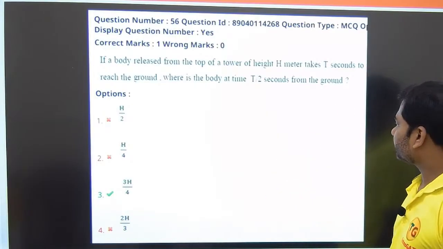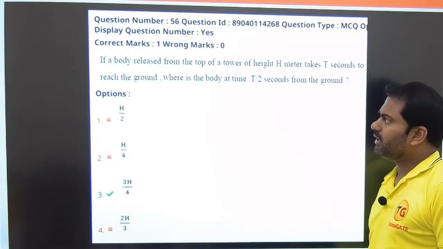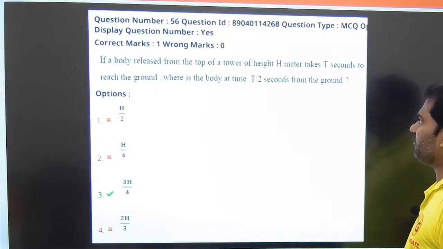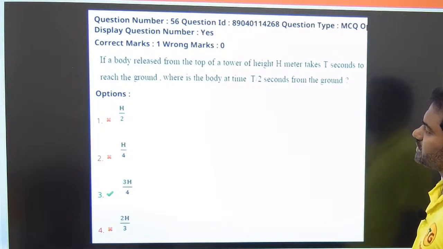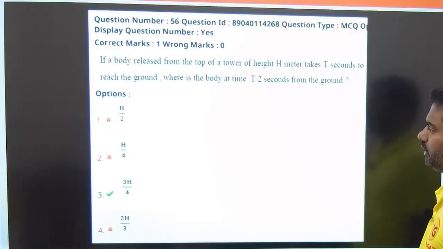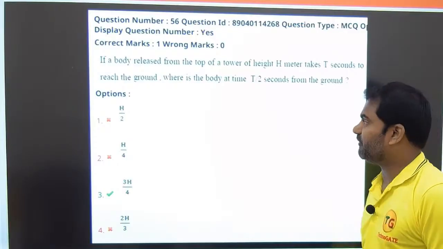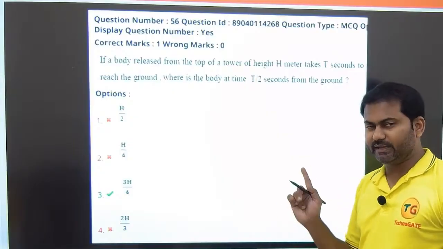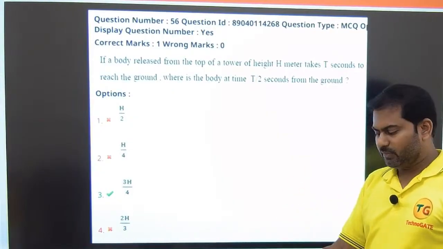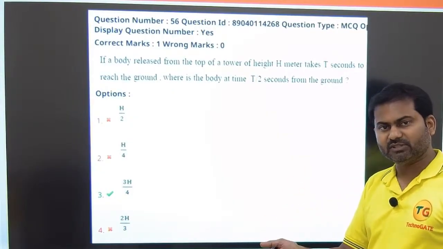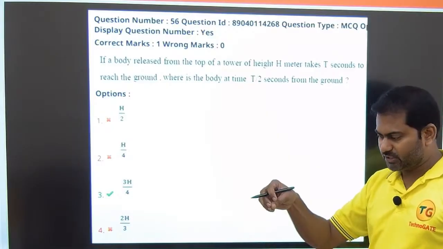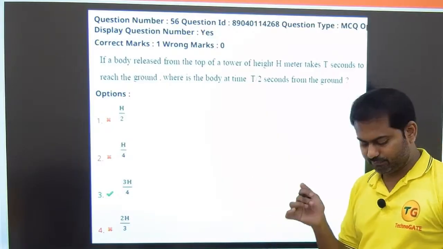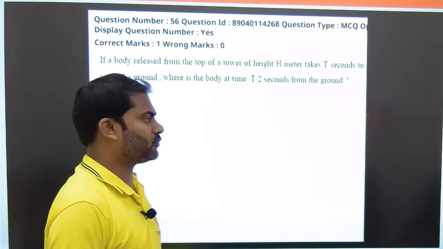Let's look into this. It is given that if a body is released from the top of a tower of height h meter, takes t seconds to reach the ground. Where is the body at time t by 2 seconds from the ground? The body is released from the top of a tower. What is the difference between this and the previous question? In the previous question, we threw the ball upward from the tower. Here they are just dropping the ball from the tower. Okay, let us solve this question.